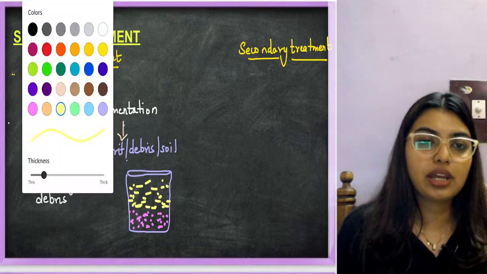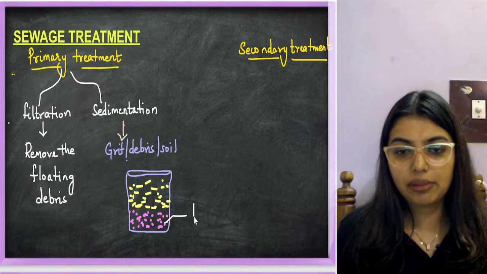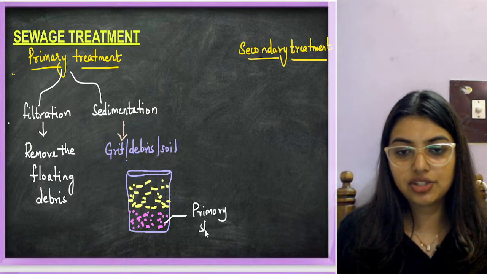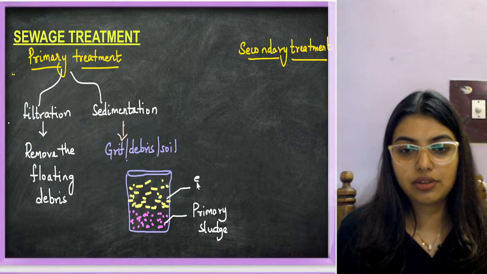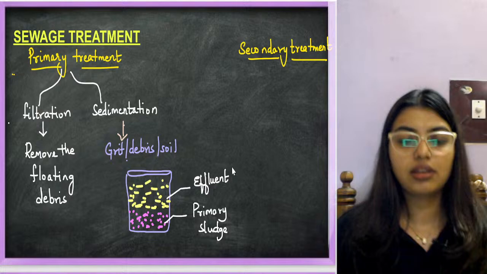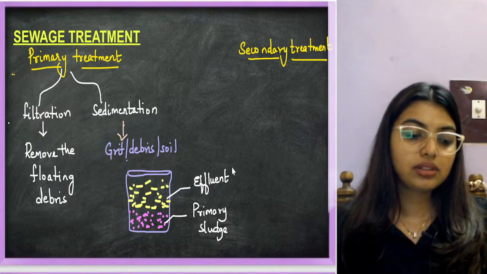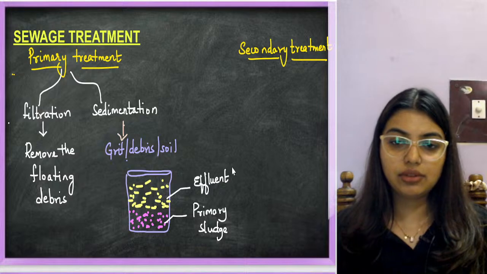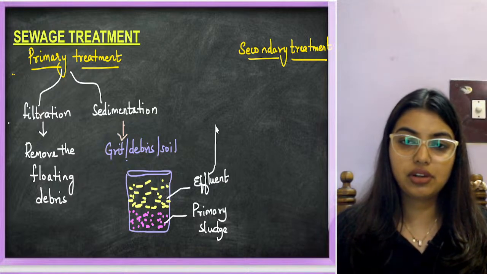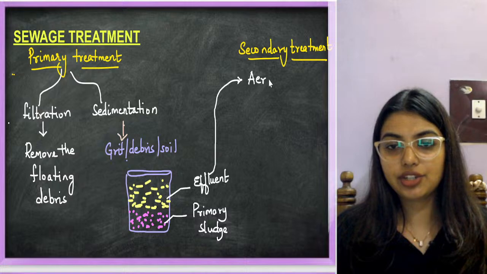Now going back, this portion is called your primary sludge, and this is going to be your effluent. This effluent is going to be transferred to your secondary treatment, into the aeration tank.